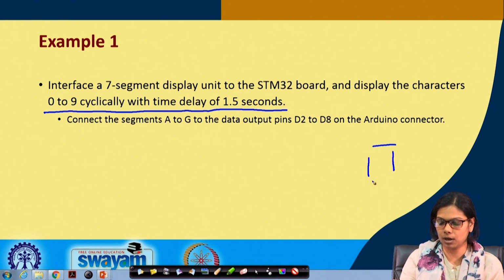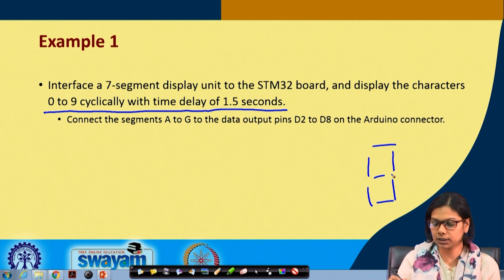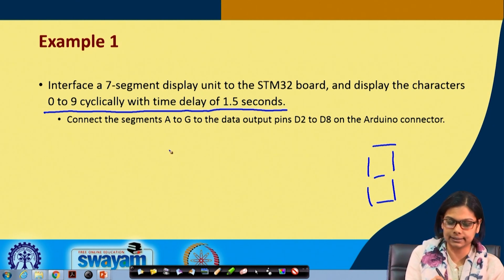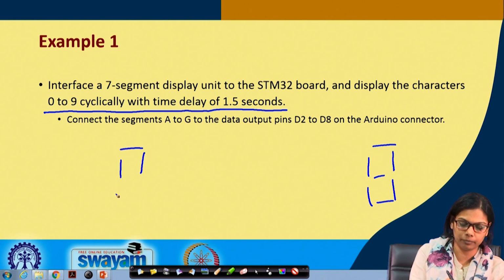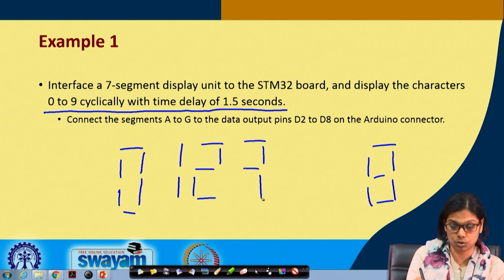We already know what a 7-segment looks like and how it works. It will first display 0, then 1, then 2, then 3, and so on.